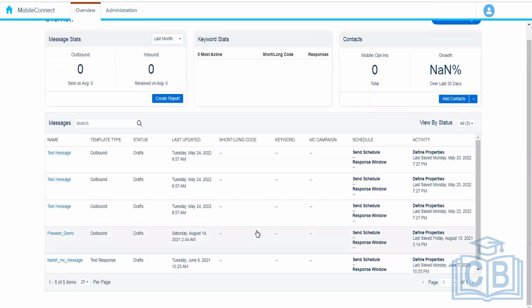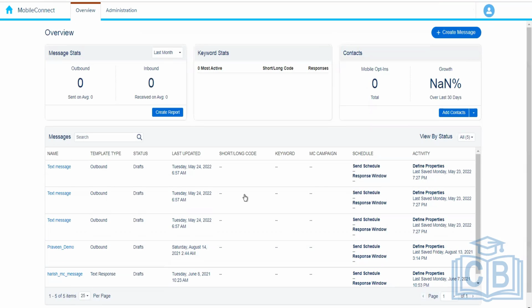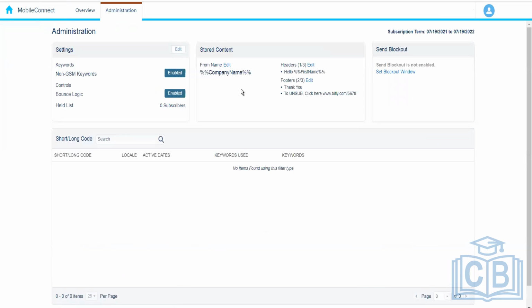Okay, and then we have the messages. We will be looking at how we can get the SMS message and what are the different types of SMS message that we have. We can generate the report over here, but since it is 0, nothing will show up. We can add the contacts over here. Either we can import the file or we can add it manually. When we click on add contacts, it will take us to the contact builder, and there we can add the contact.